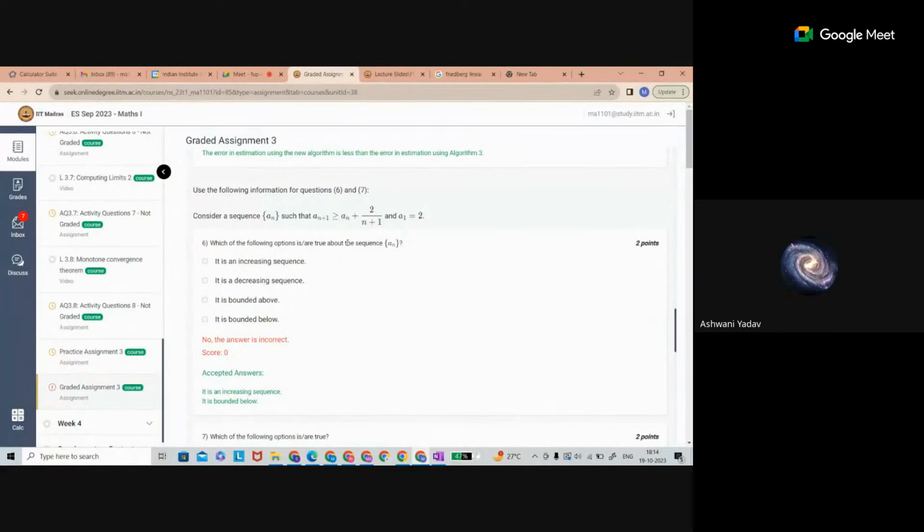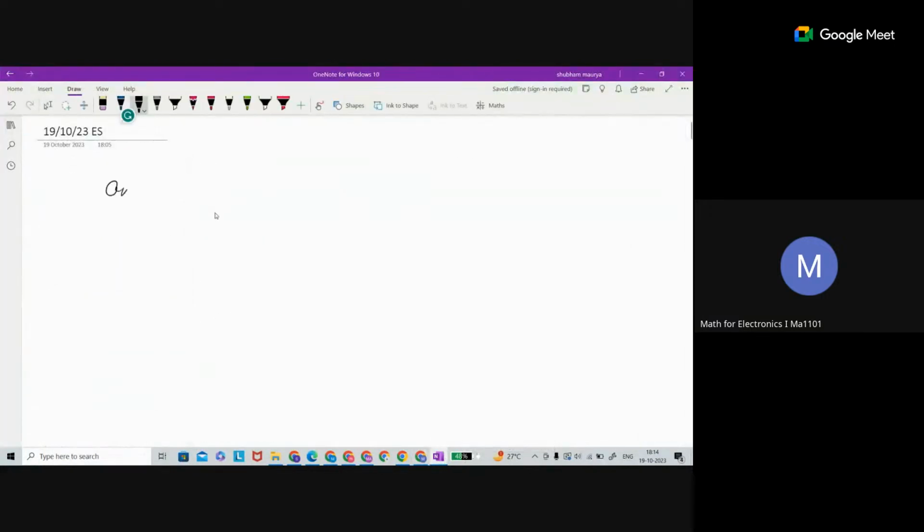Sir, firstly we define the sequence and we find the value. How, when will we say a sequence is increasing? Suppose you have a sequence, then we say this sequence is said to be increasing if a_{n+1} is greater than or equal to a_n for all n.